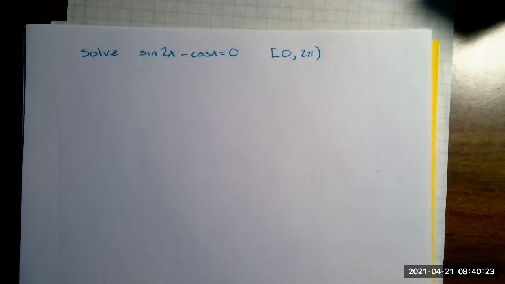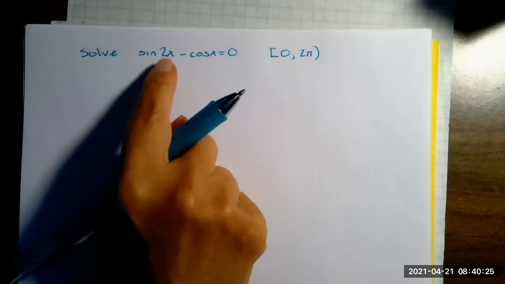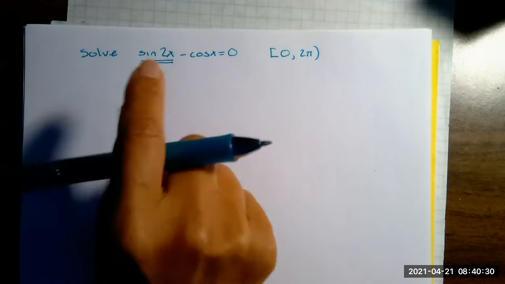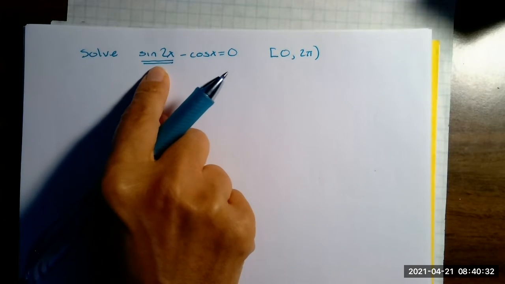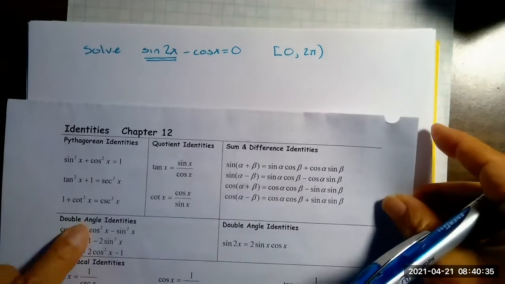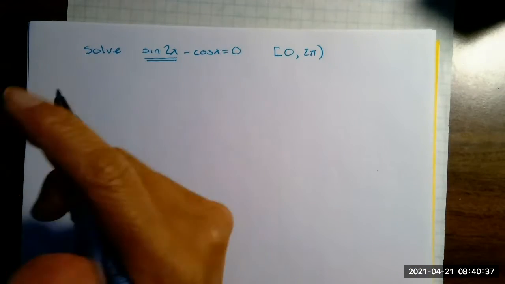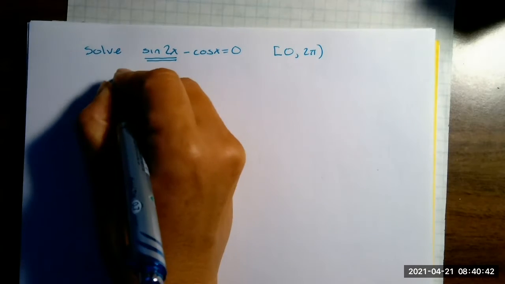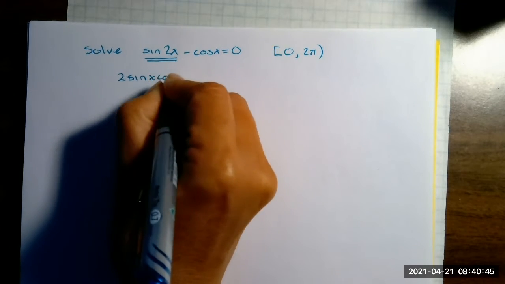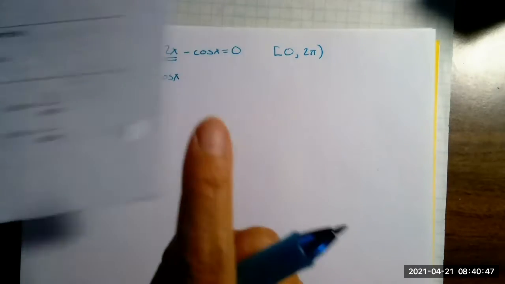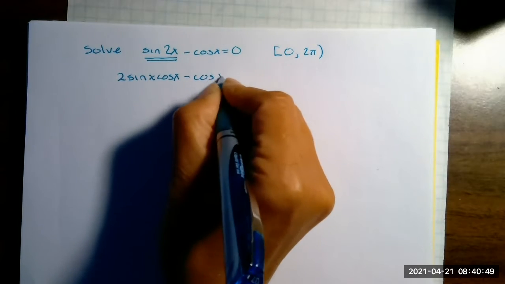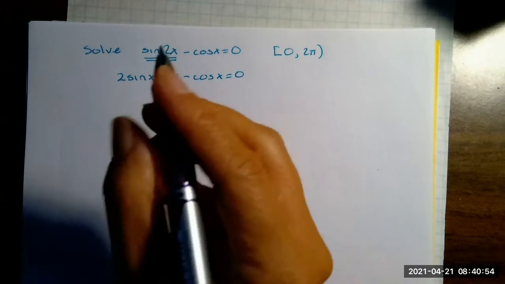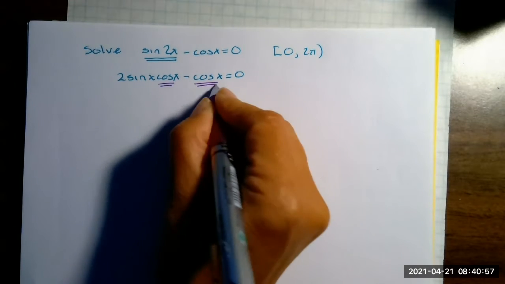All right, let's go ahead and take a look at this. As I look at this, this is the most complicated part of this whole equation. So what I'm going to do is change this using my identity page. Everybody should have their identity page in front of them while they take this. So now, my only option for this one is 2 sine x cosine x. That's from the double angle identity here. Now I've got it all in terms of sine and cosine. Now I have to look for a GCF or factor. I can factor out a cosine.